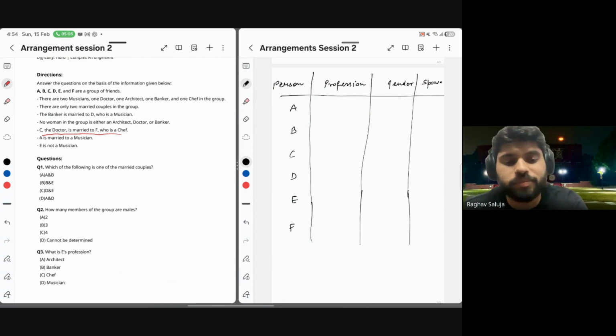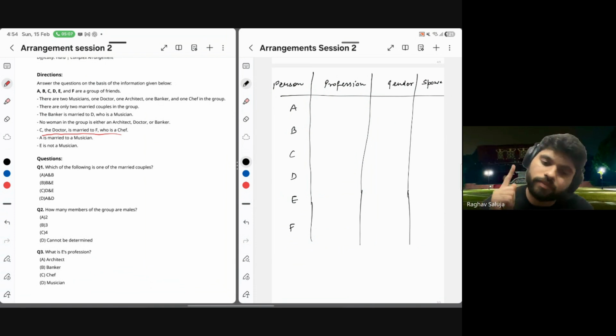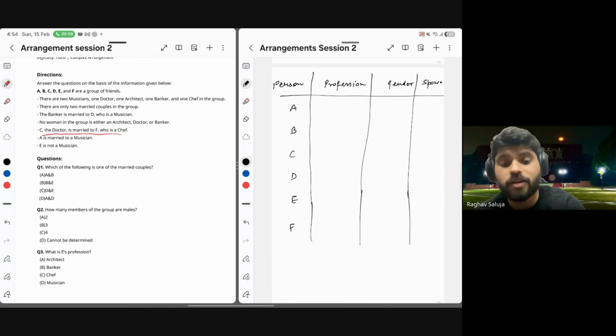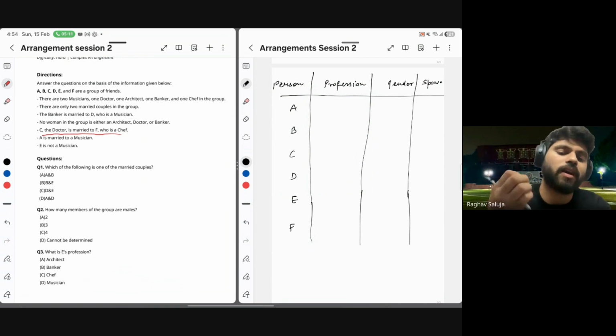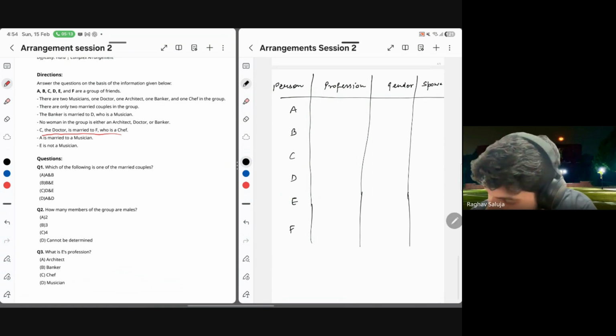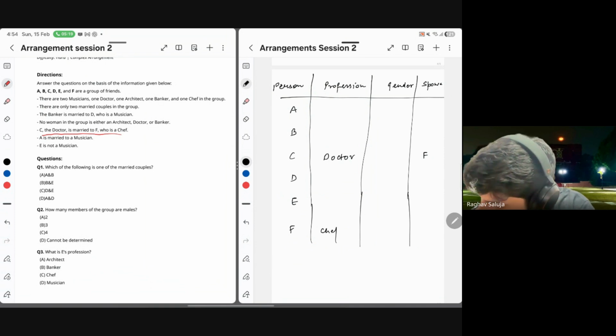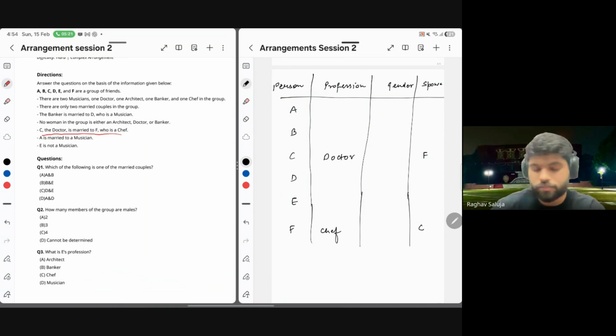Is this an anchor? Yes, it is, because this is giving me something definite. Perfect.